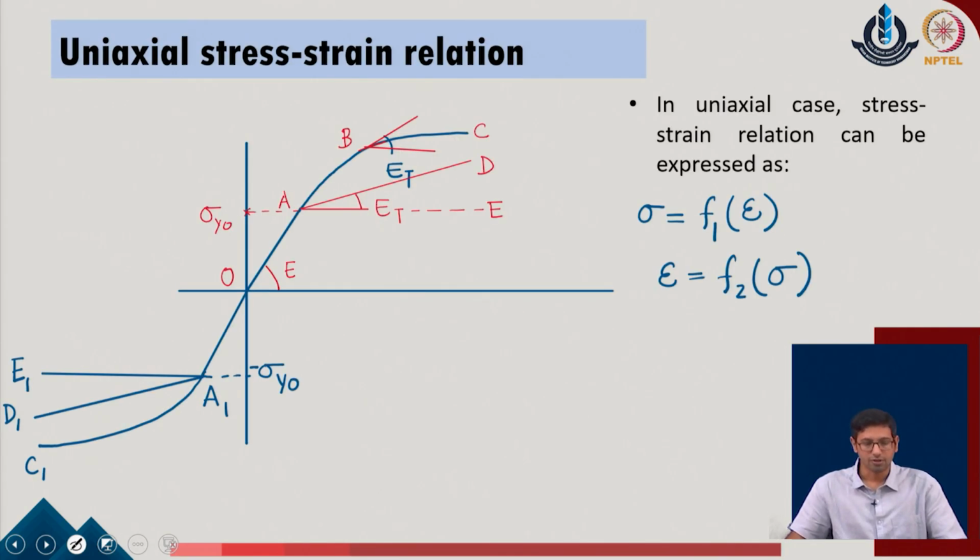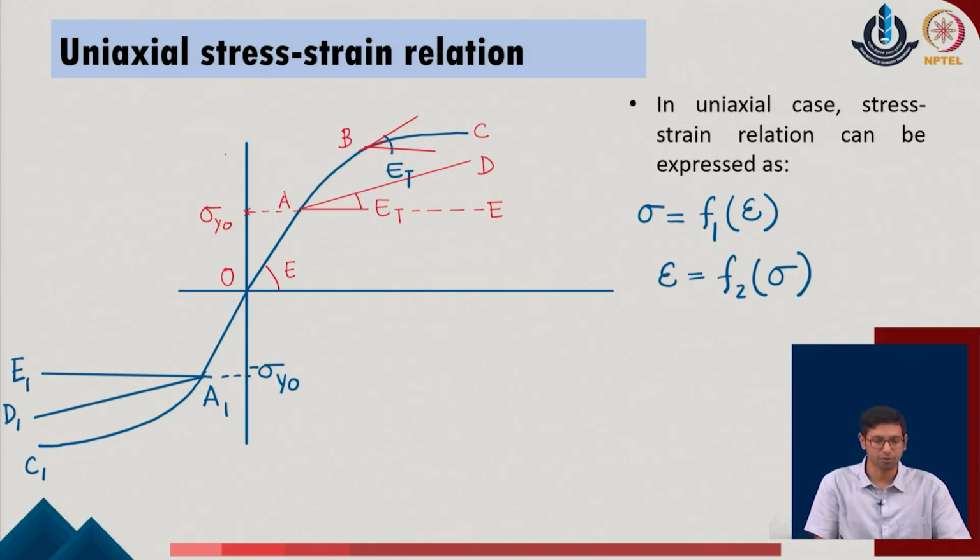Now, coming to the first point which we discussed in the previous week as well, we have a uniaxial stress strain relationship for a material like this, in which we consider both tension as well as compression. So, we can consider that one side of the given system is depicting the tension behavior, whereas the other side is defining the compression.